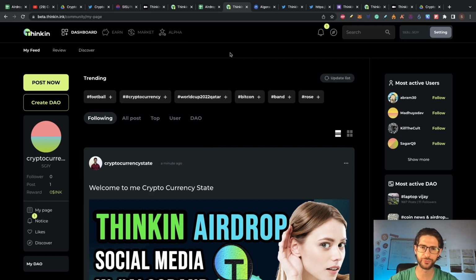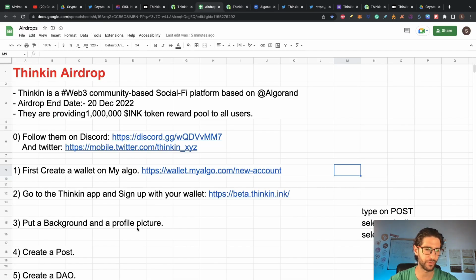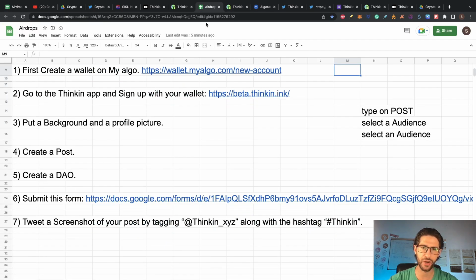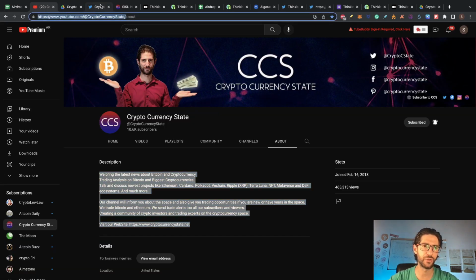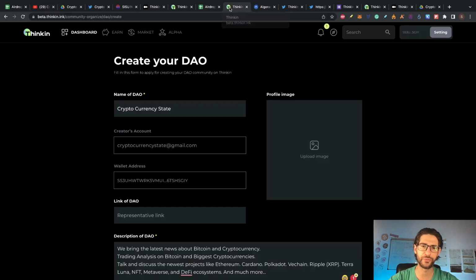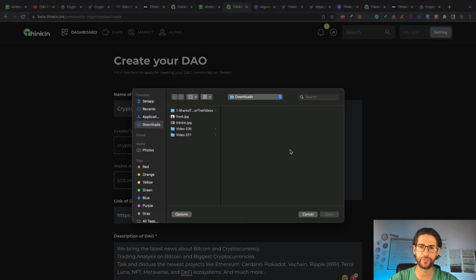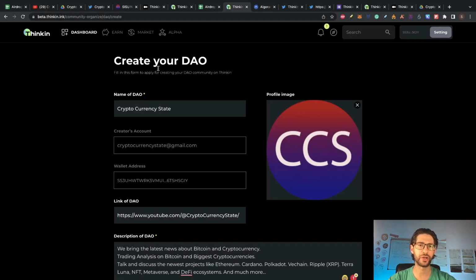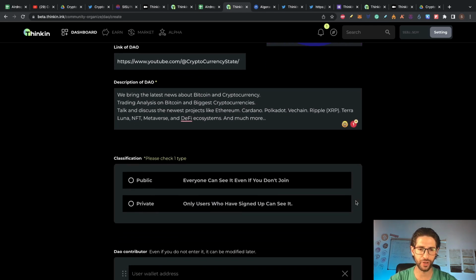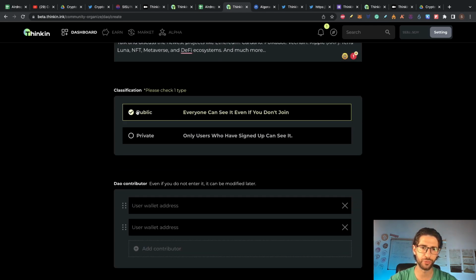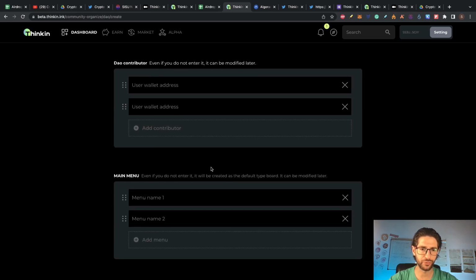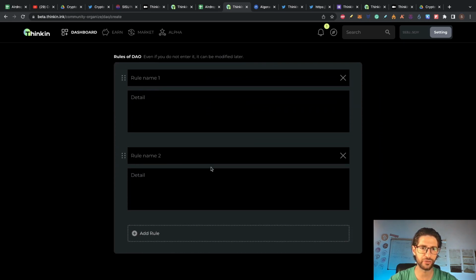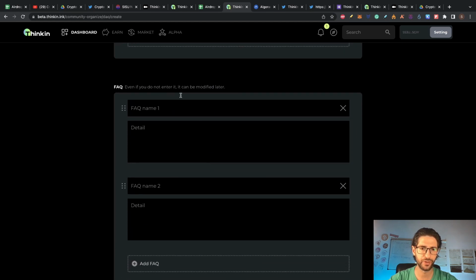Back into the dashboard, we are going to point 5, which is create a DAO. So the community name. For representative link, I will put the link of my website. I will put my profile image here. So like you can see, you just need to complete with everything that you can. I will put public for the classification. Contributor wallets, I will not put anything. Main menu, nothing. Rules for the DAO, nothing. Frequently asked question, I don't know.